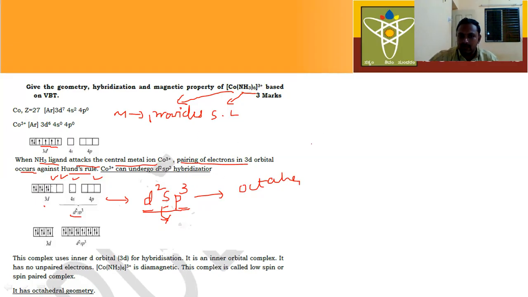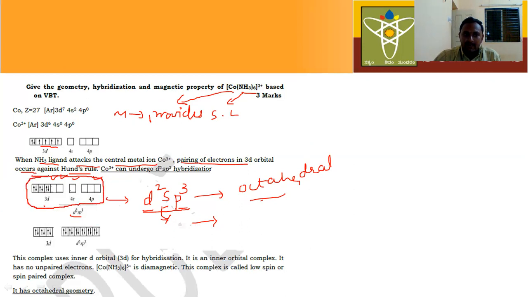In the postulate, there is a tabular column. In the tabular column, there is a given octahedral complex. Now tell me whether this complex is paramagnetic or diamagnetic, because the question asks to predict the magnetic property. Now tell me, in this complex, in this structure,